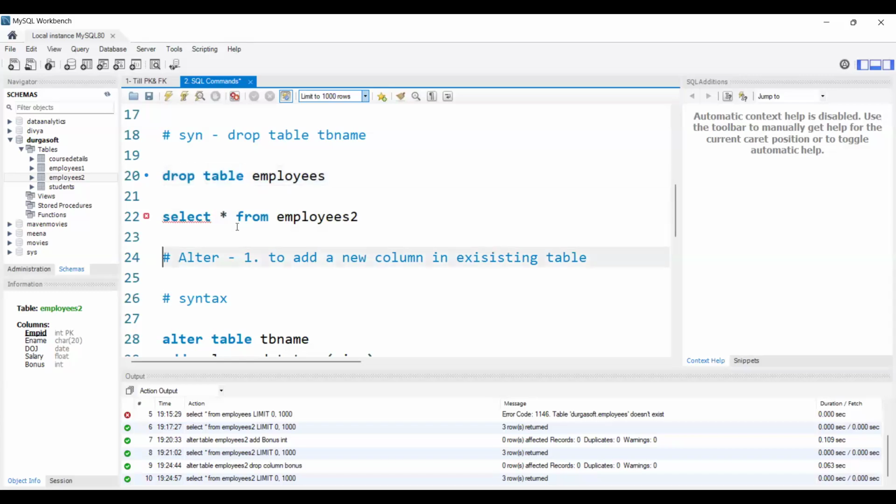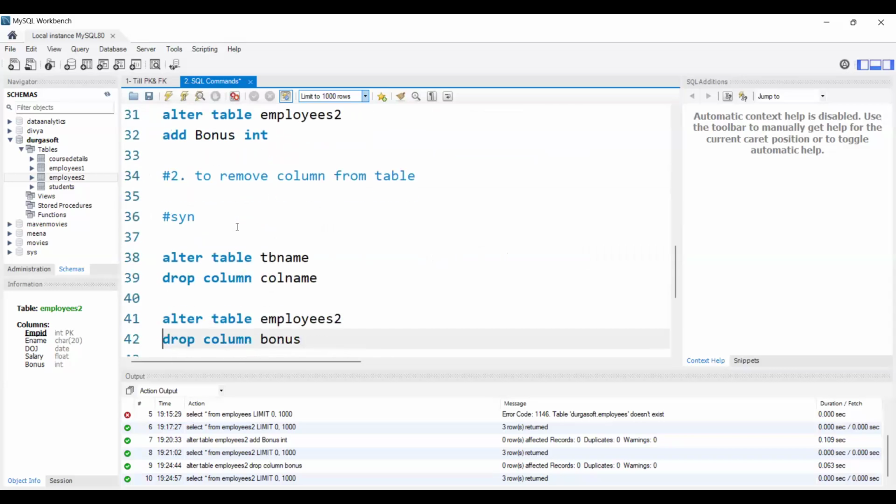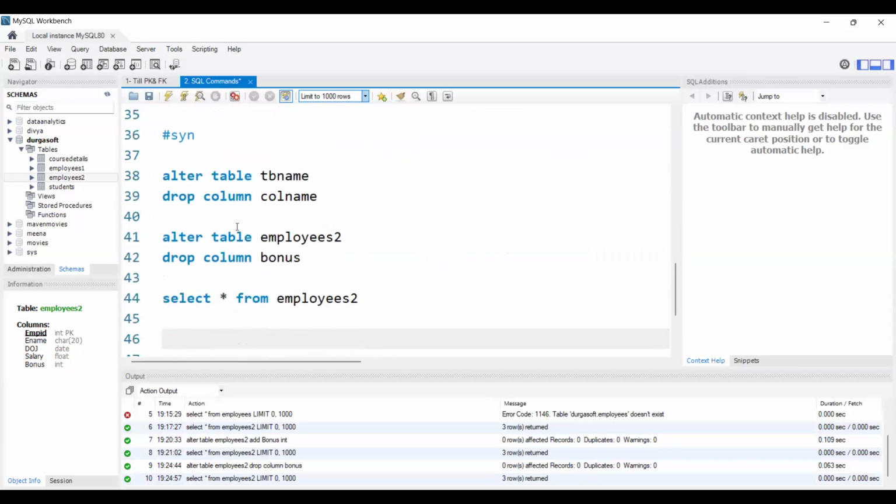Whenever we use the drop command, we need to mention what we need to drop. If we need to drop the complete table, we write drop table, table name. If we want to remove only a column, we write drop column, column name, but we need to write it inside the alter command. Inside alter, we need to mention drop. Clear, guys? Yes. Perfect. Now let's see the third use case.